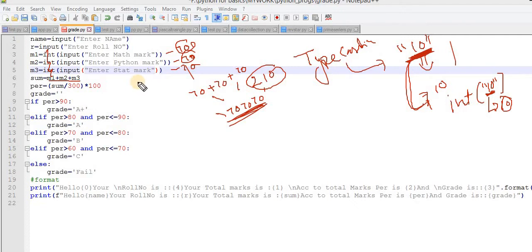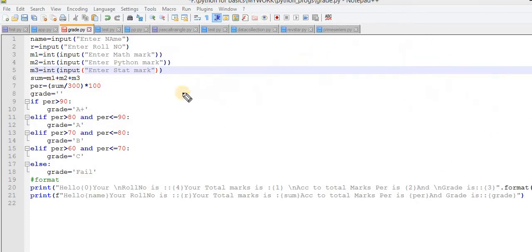Okay, now the next concept is to calculate the percentage. This is the mathematical way to calculate the percentage. I think the picture is clear. Now in the next line, I am taking one variable name, grade. Now I am stopping at this point over here.